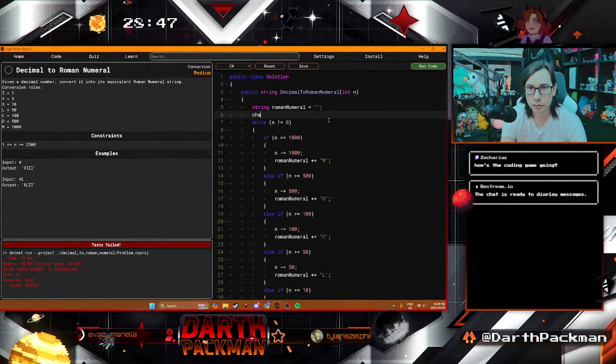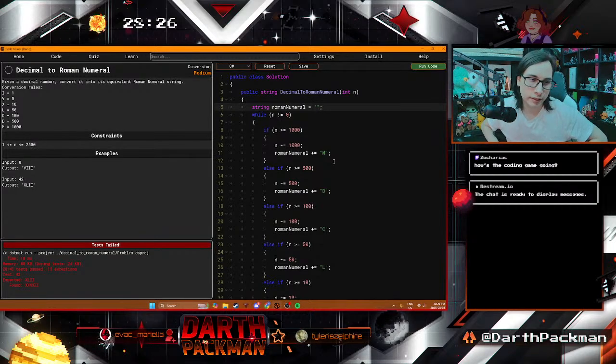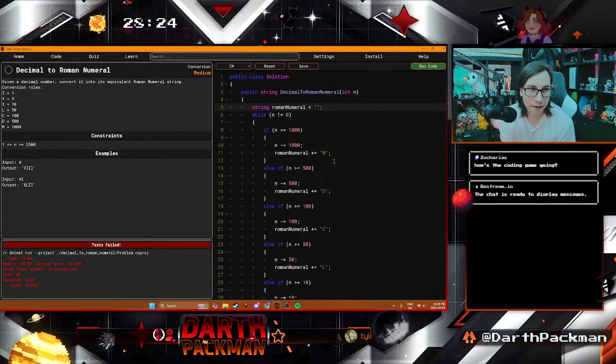Car. Let's do int last used count. No, I'm not doing this. It's gonna be too complicated for me right now, and I'm not coherent enough. Basically, the rule is that they don't do 4 in a row typically. So 42 ends up looking like that. Instead of doing 4 in a row, they'll do 5, or 50 in this case, 10 minus 50, right? Technically it's 50 minus 10, but you place it this way so that it goes to 40. And that happens anytime you're doing 4 in a row.